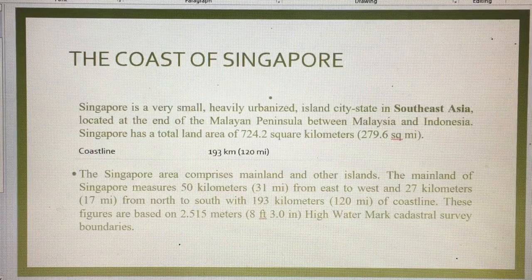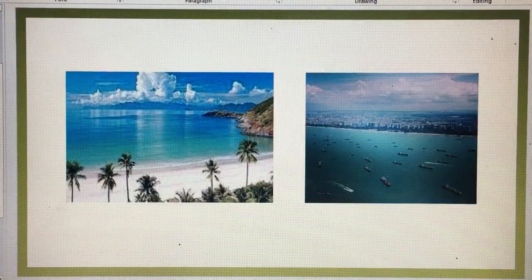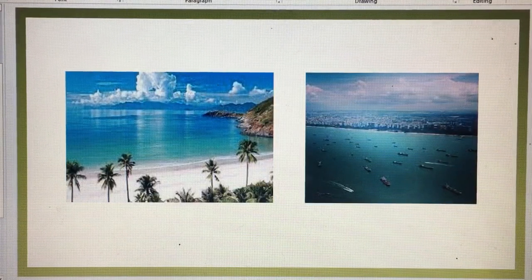Singapore comprises a mainland and other islands. The mainland of Singapore measures 50 kilometers from east to west and 27 kilometers from north to south, with 193 kilometers of coastline. These are examples of the coastline of Singapore. They have a lot of beaches, and it's something to be proud of.